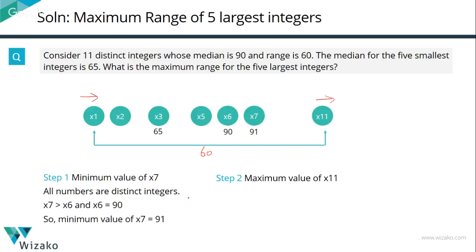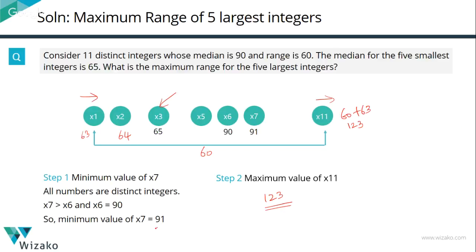Now, how do we maximize x1? That's where this data comes of use. We've been told that x3 is a 65. x2 is less than x3, and if it is distinct, the maximum possible value for x2 is a 64. Extending the same logic, the maximum possible value for x1 is a 63. It cannot be anything more than 63. Then x11, which is 60 more than that, cannot be anything more than 123. So the maximum possible value for x11 is equal to 123.